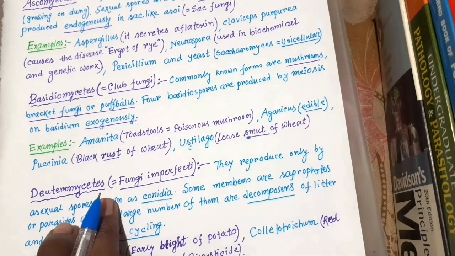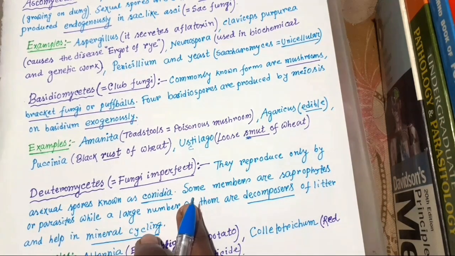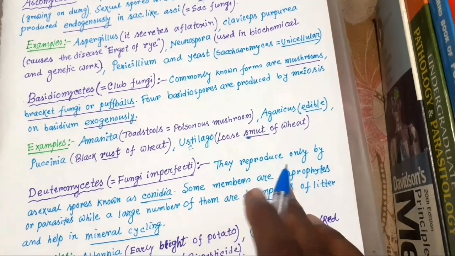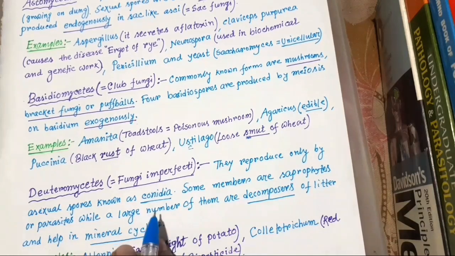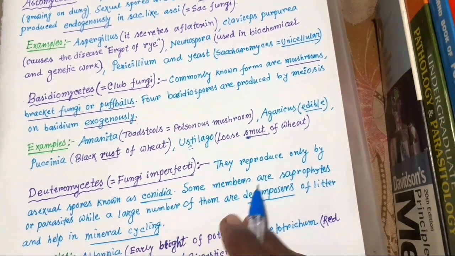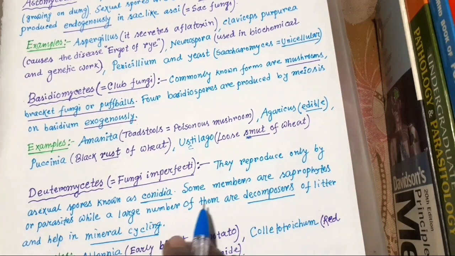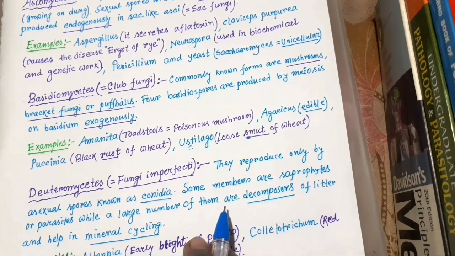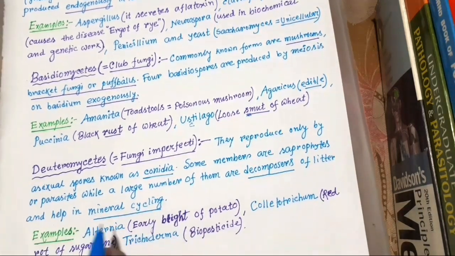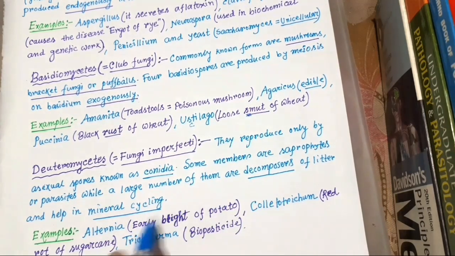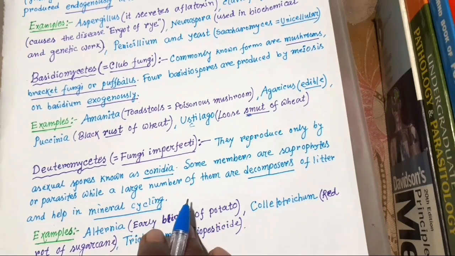Now Deuteromycetes, which we call fungi imperfecti, because they have no mode of sexual reproduction. They reproduce only by asexual spores known as conidia. Some members are saprophytes or parasites, while a large number of them are decomposers of litter and help in mineral cycling. This is important. Most of them are decomposers, and they help in mineral cycling.